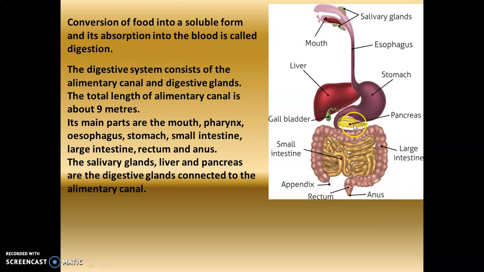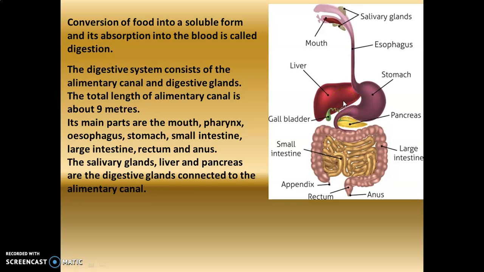Let's see what are the various parts of the digestive system. It consists of an alimentary canal and digestive glands. The total length of the alimentary canal is about 9 meters. So this entire thing is our alimentary canal, from this point to this point, and the total length is 9 meters. What are the main parts of it? It has a mouth, the pharynx, the esophagus, the stomach, small intestine, large intestine, rectum and anus. So these are the main parts of it.